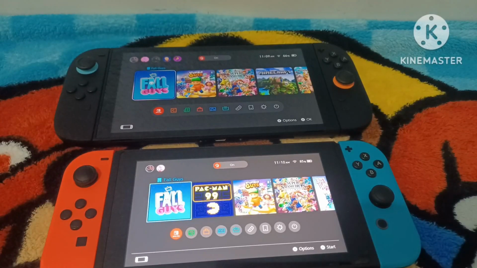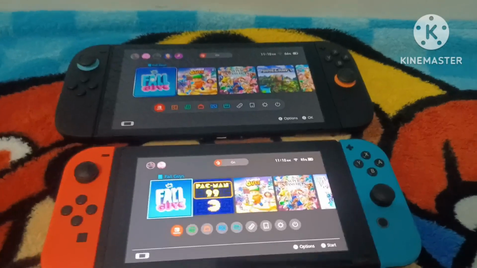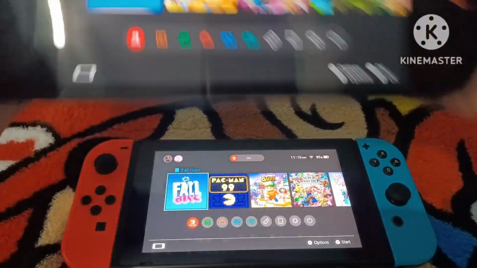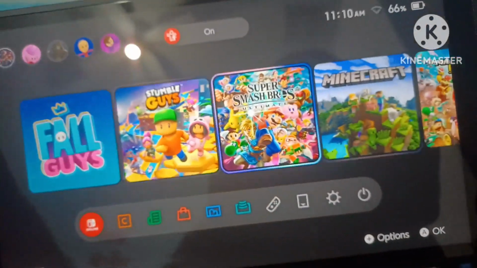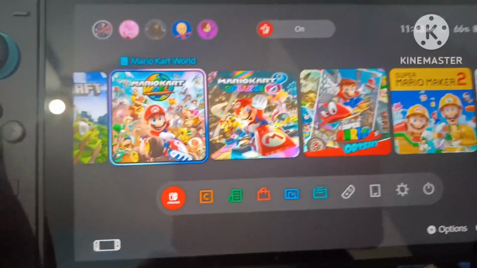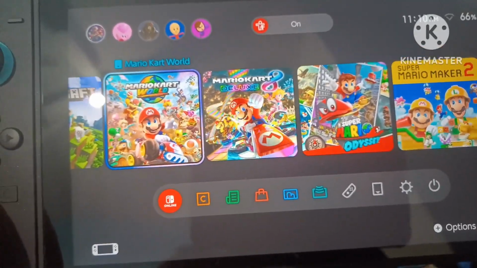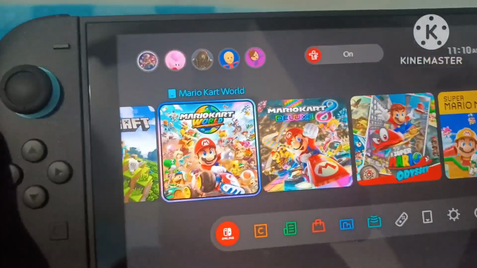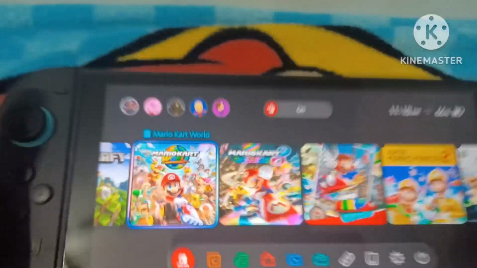Okay, now I'm gonna tell you something that I think you should know. Nintendo Switch 2 has exclusive games like Mario Kart World. Now, I got it as a virtual game card from the eShop. And here's the problem though.